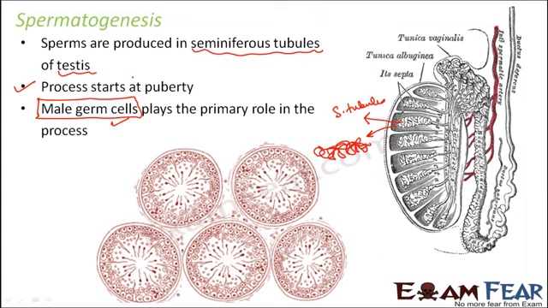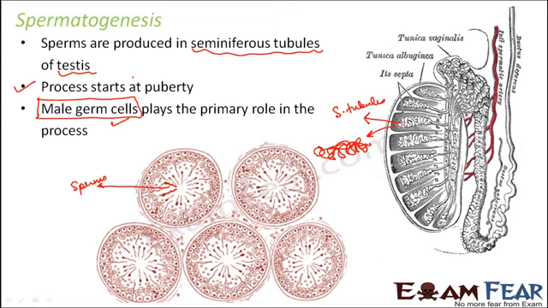So let us quickly look at the various parts of the seminiferous tubule. I will not get into too much detail of the cross-sectional parts, but just to make you understand where exactly the sperm is produced, you can see these structures here, a head and a tail. These structures are nothing but the sperms. You can see that the sperms are actually produced in the lumen of the seminiferous tubule, at the center of the tube, because this is the cross section.